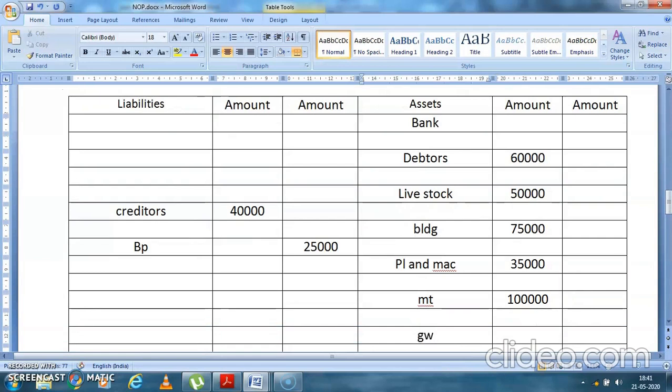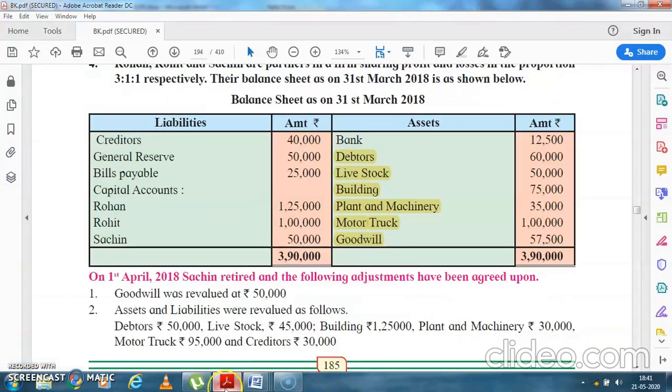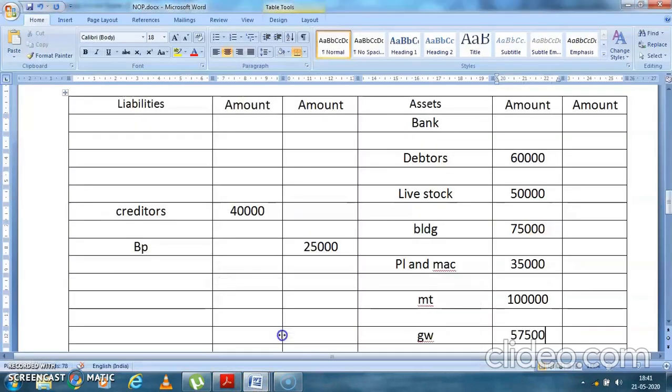This is GW. Goodwill is 57,500. Okay, students, now see we have done all the entries of the balance sheet. Creditors 40,000. General reserve we distributed. Bills payable with it, all with it. Bank we have not written anything, we'll see it. Debtors 60,000. Livestock 75,000. Motor truck, goodwill. All the entries we have done.